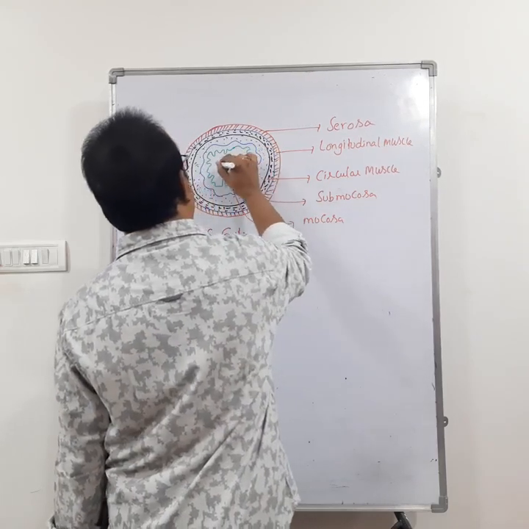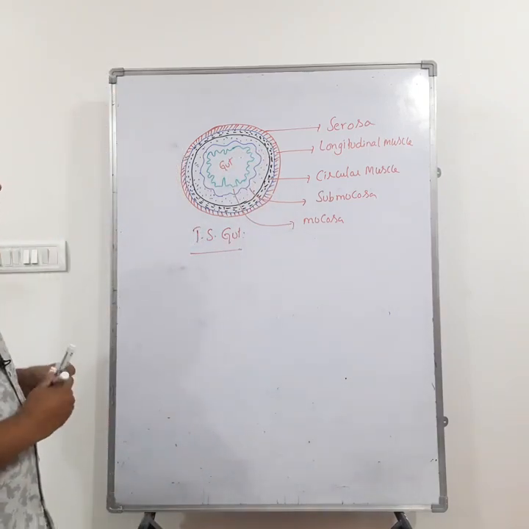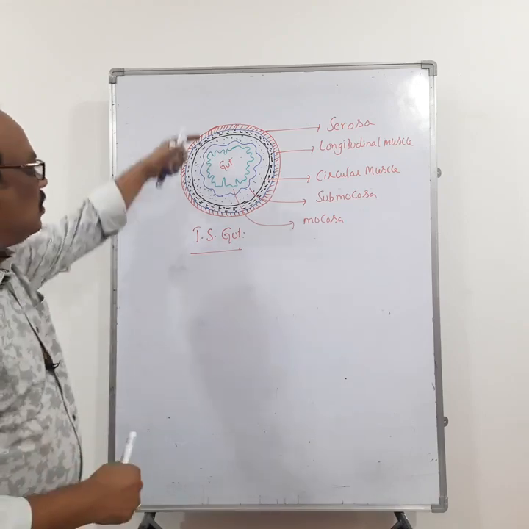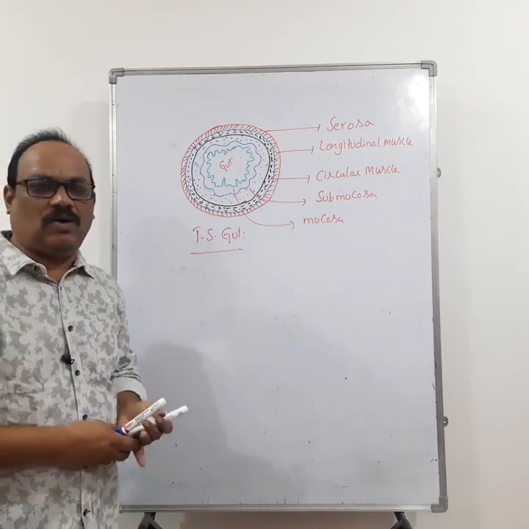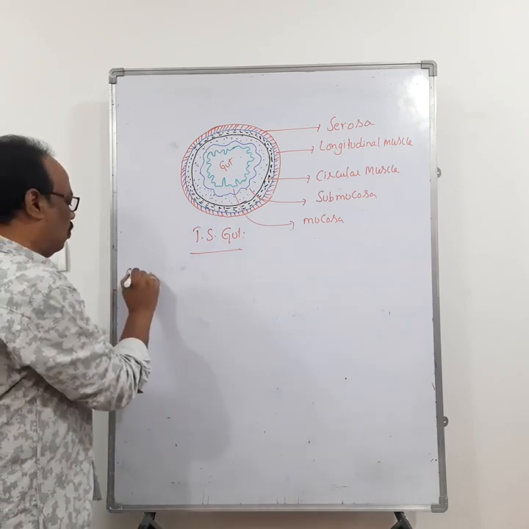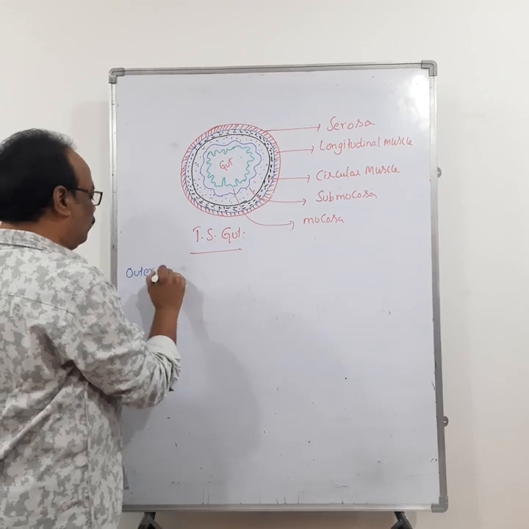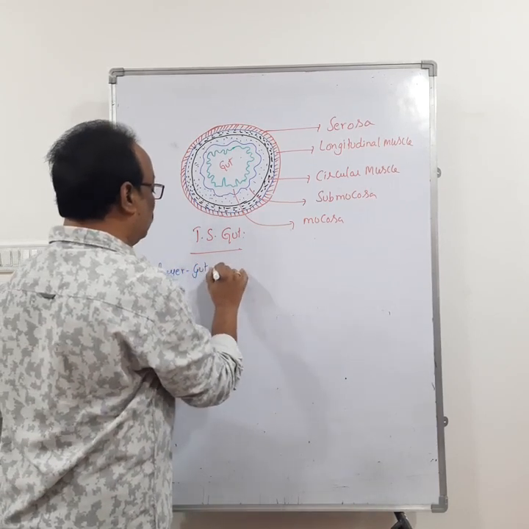And this one is the lumen of the gut. So serosa is the outermost layer of the alimentary canal. Remember that one. The outermost layer of gut is serosa.